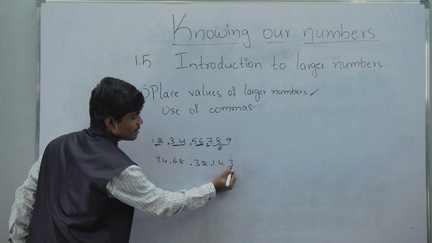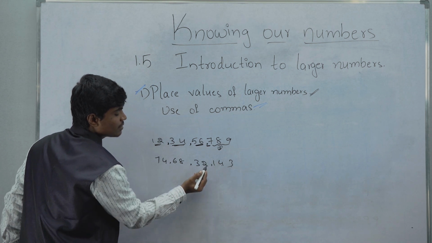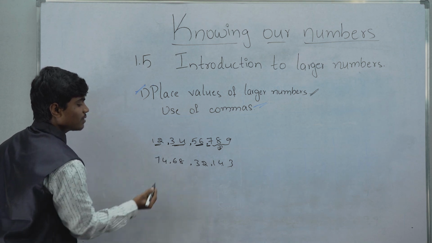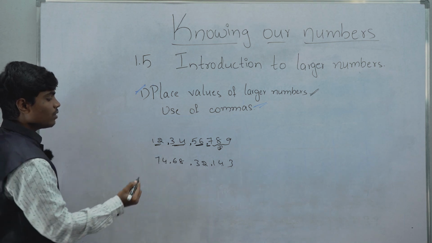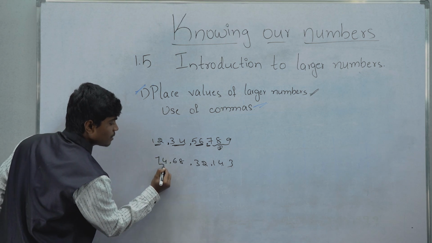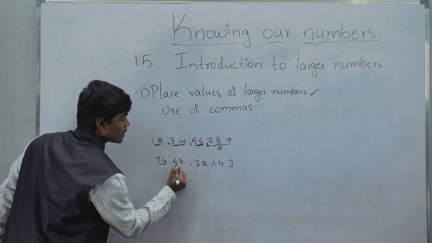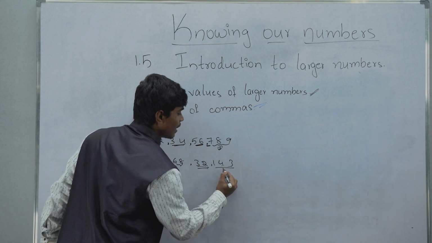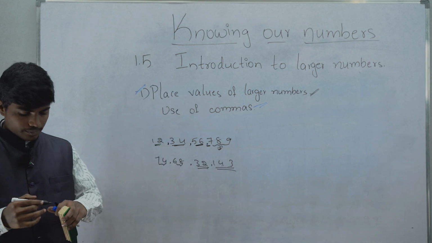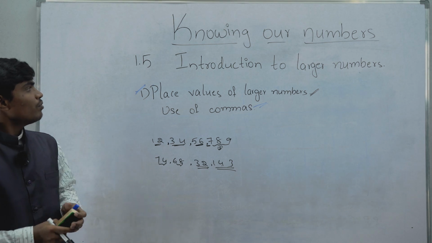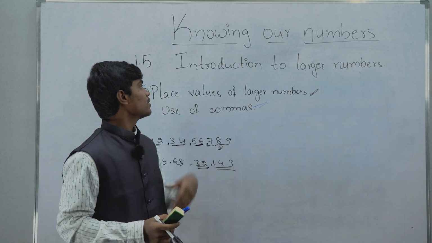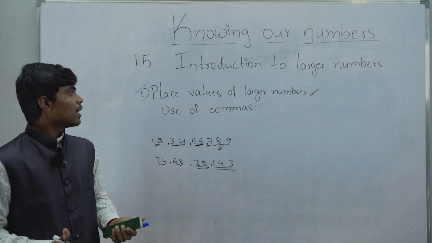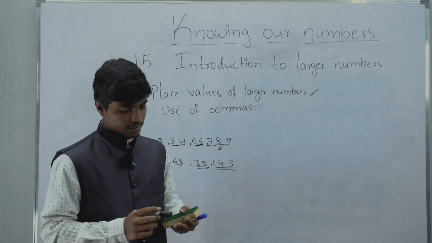The place values are ones, tens, hundreds, thousands, 10,000s, lakhs, 10 lakhs, crore, 10 crore. So, it is read as 74 crore, 68 lakh, 32,143. Now you know what are larger numbers, place values of larger numbers and where to use commas.